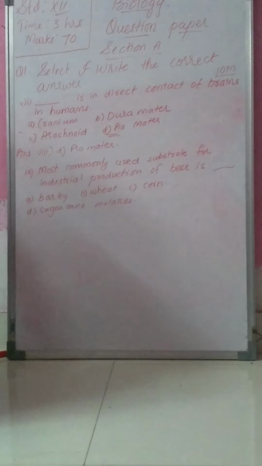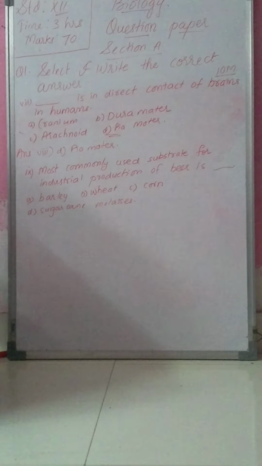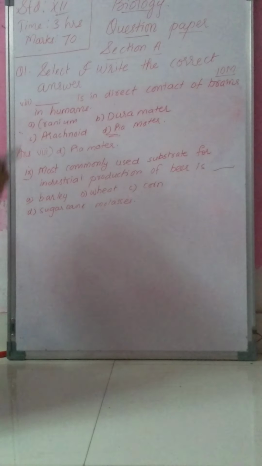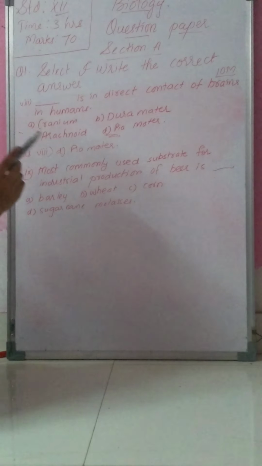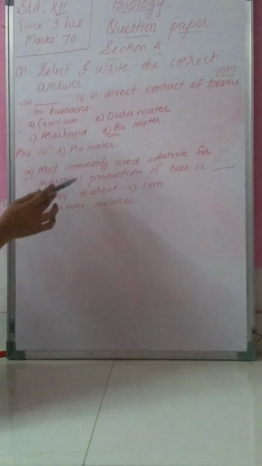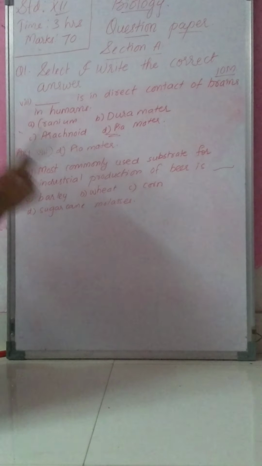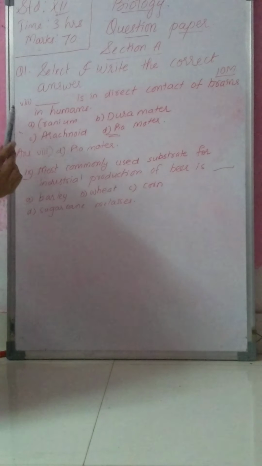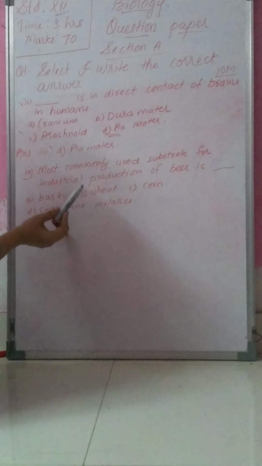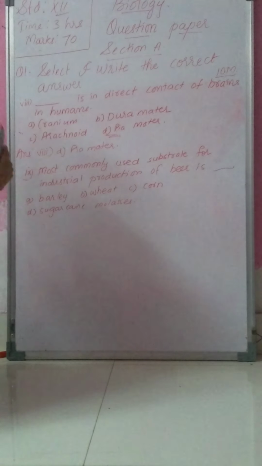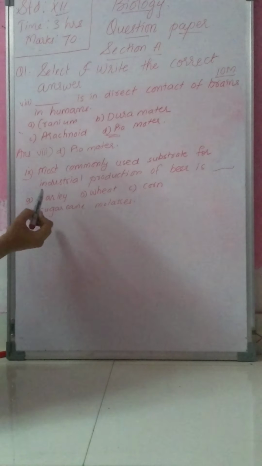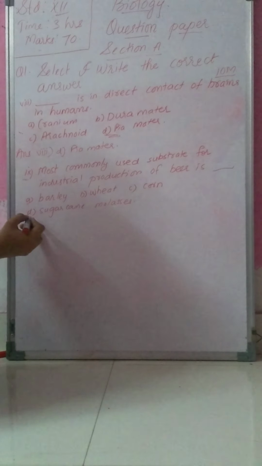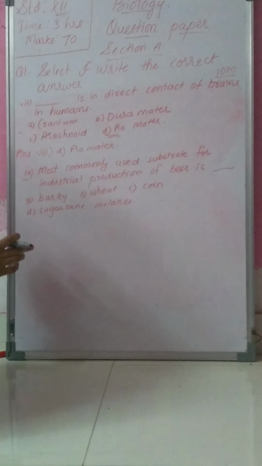Chapter, you will find in chapter number 9, that is control and coordination. Then the 9th MCQ: most commonly used substrate for industrial production of beer is dash. See, four options are present: A, barley; B, wheat; C, corn; and D, sugarcane molasses.